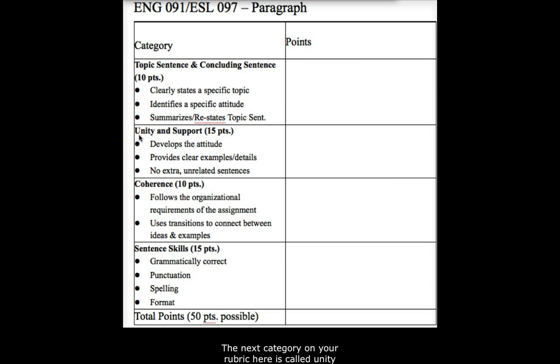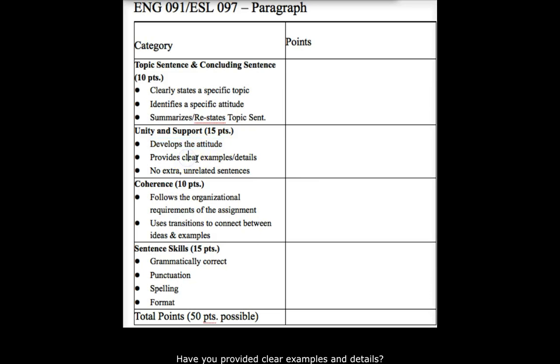The next category on your rubric here is called Unity and Support, and it will be worth 15 points. This is the section where I'm grading to look to see how well you have developed the content and the ideas of your paragraph. Remember that all of the details and support that you include in your paragraph are supposed to develop the attitude that you have identified. So that's really what I'm looking for.